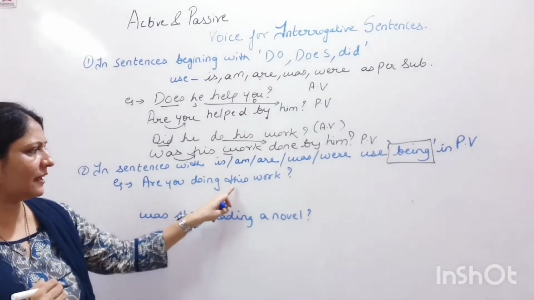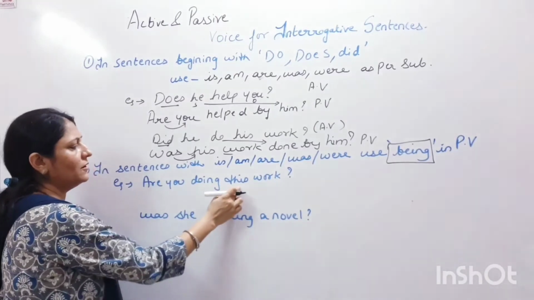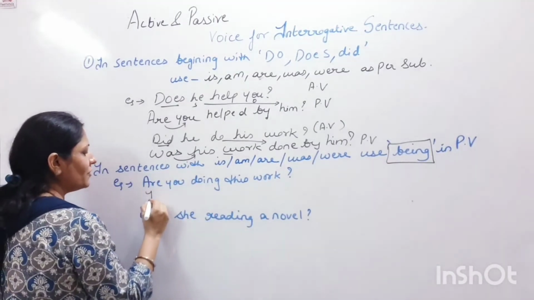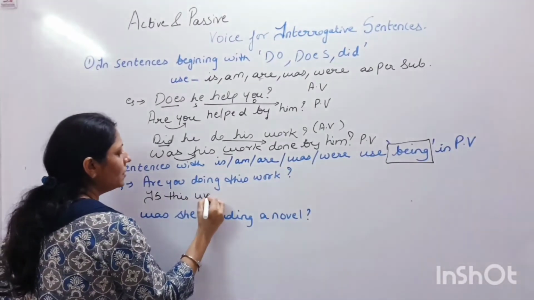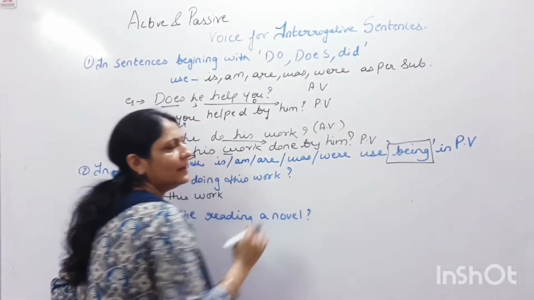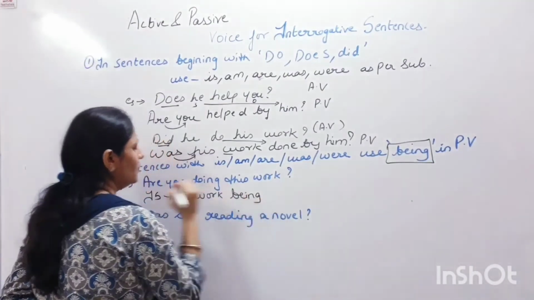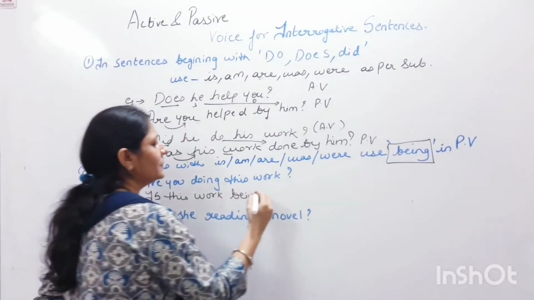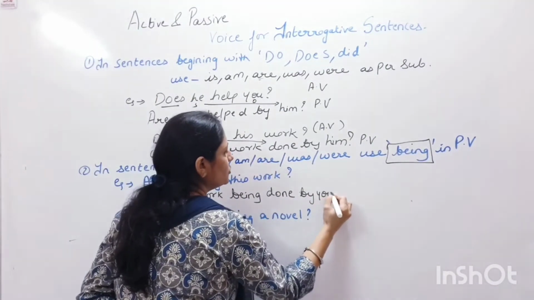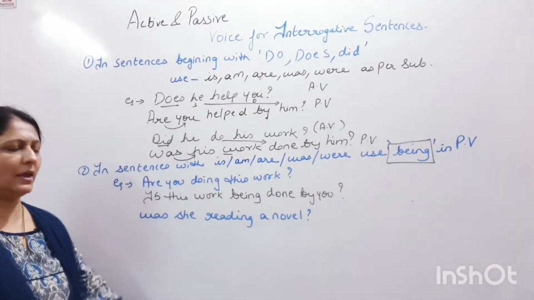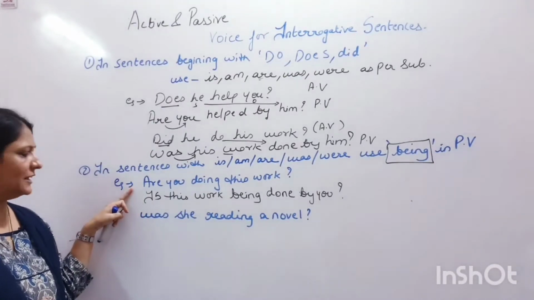अब हम इसको कैसे करेंगे? This work हमारा ऑब्जेक्ट है, हम इसको पहले ले लेंगे और ये क्योंकि सिंगुलर है, what are we going to use? Instead of are हम लगाएंगे is. Is this work? अब क्या ऐड करेंगे हम? Being. Is this work being. What will be the third form of the word doing? Done. Is this work being done by you? This is how we make it. Is this work being done by you will be the passive voice of this sentence.